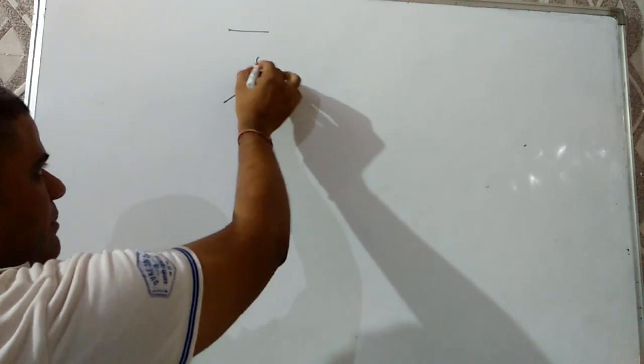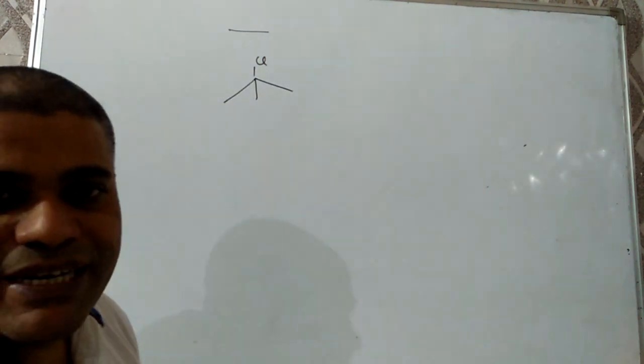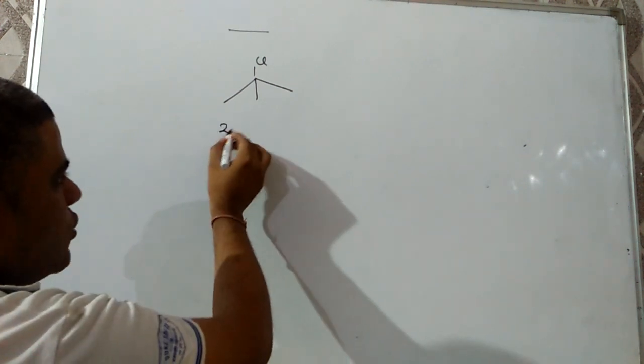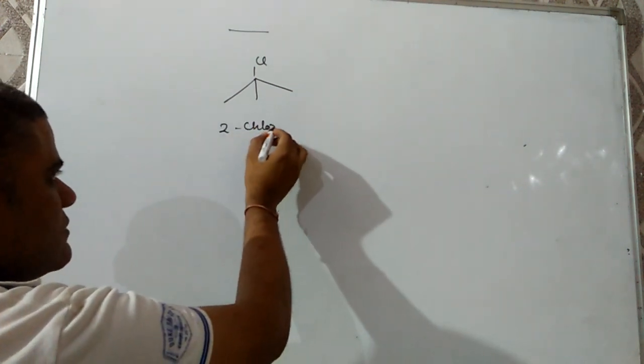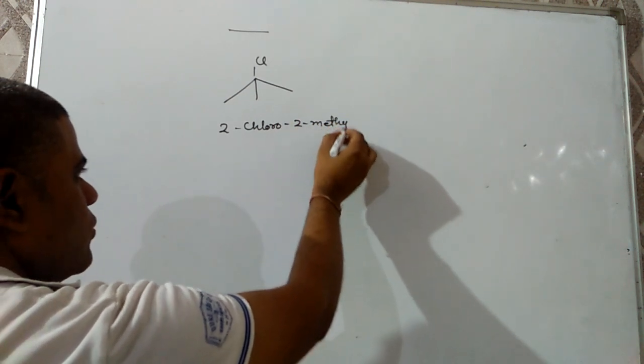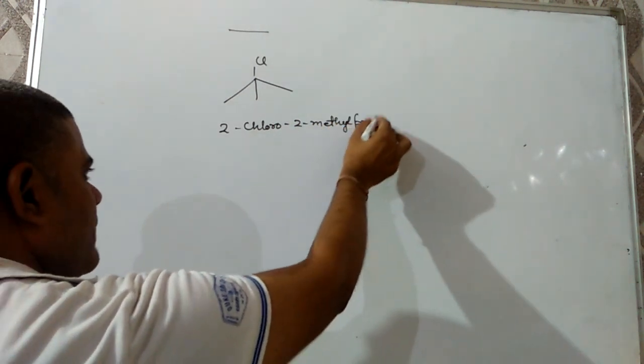Then what is the IUPAC name of this? Common name will be tertiary butyl chloride, and IUPAC name will be 2-chloro 2-methyl propane. 2-chloro 2-methyl propane.